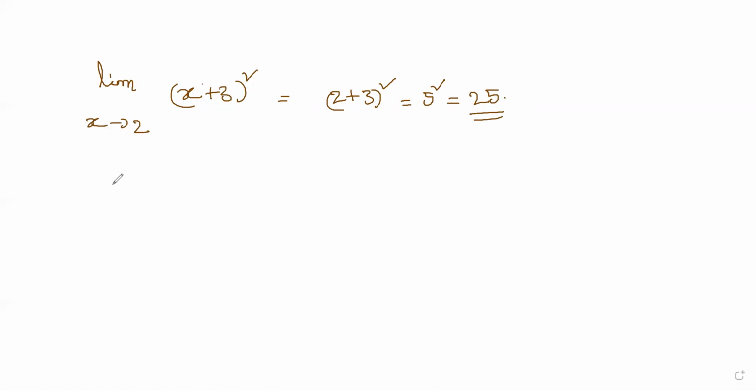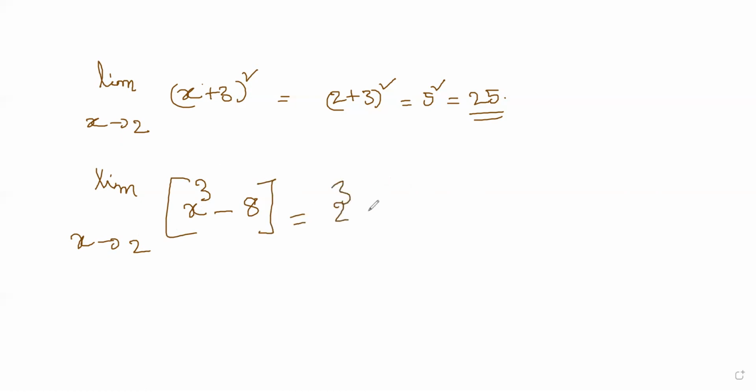Now let us solve one more question. Limit as x tends to 2, the same thing. Suppose I want to solve x cube minus 8. You will simply substitute x equal to 2. 2 cube minus 8, you will get 8 minus 8, that is equal to 0.